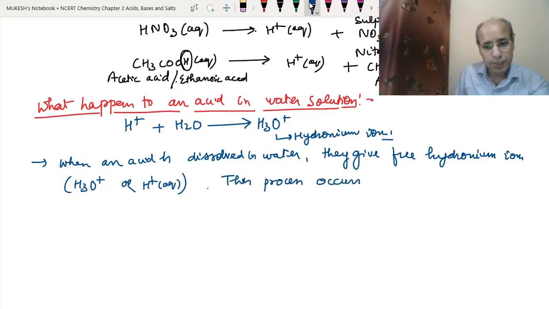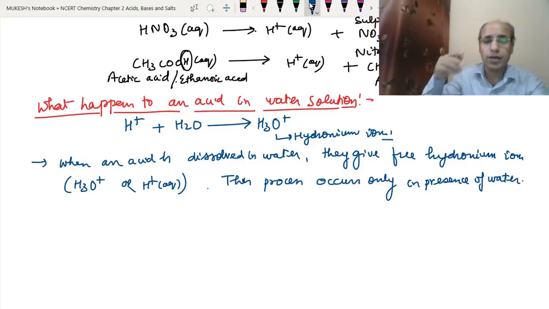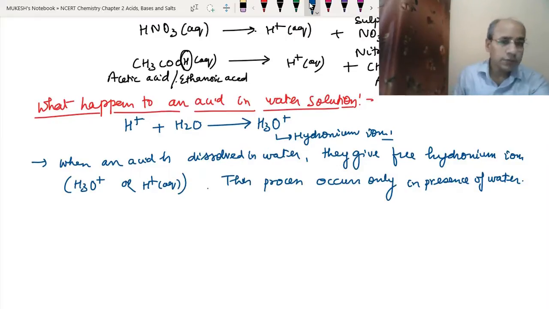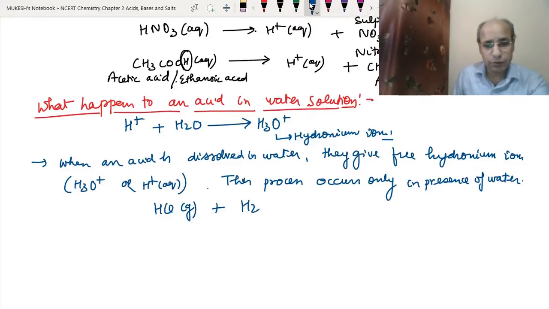This process occurs only in the presence of what? See, if there is any other solvent like alcohol or any other organic solvent, then they will not get ionized. So this ionization will take place only if water is present here. The example is HCl. It is a gas. When we dissolve the HCl gas into water, which is a liquid, it will produce the hydronium ions H3O plus, and also the chloride ions.